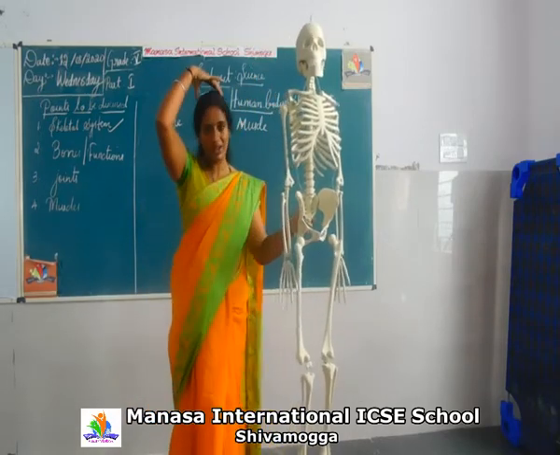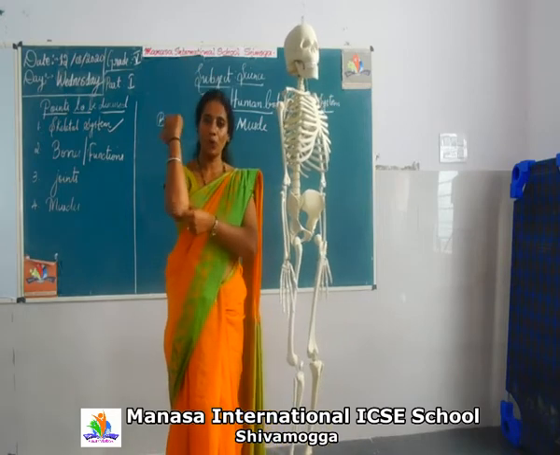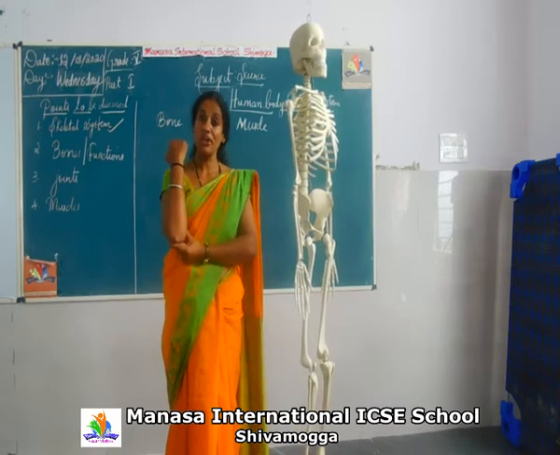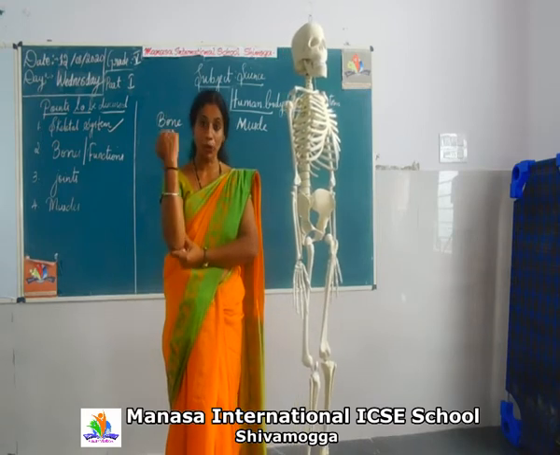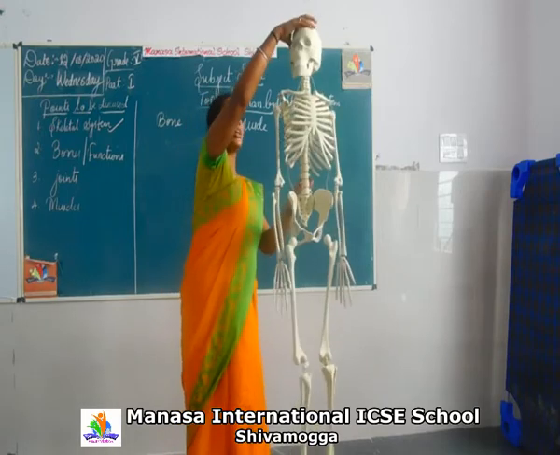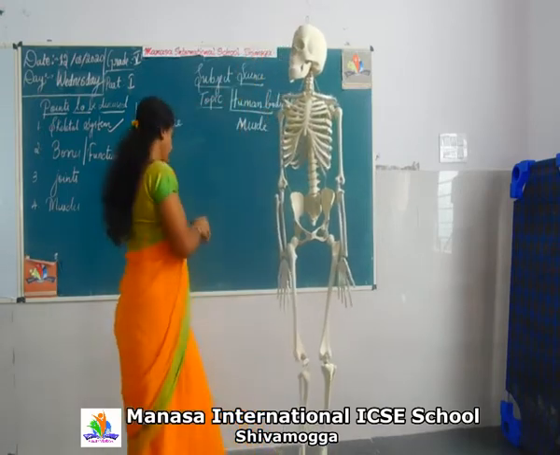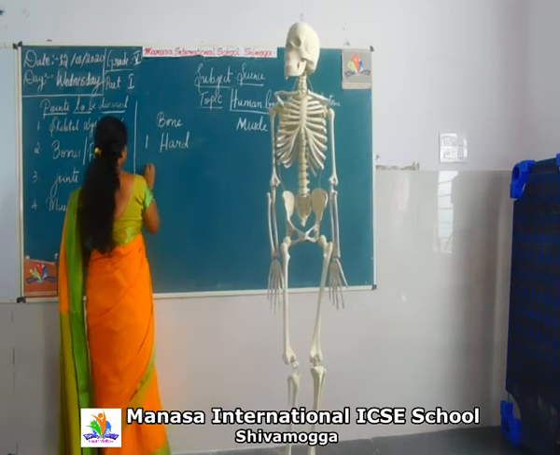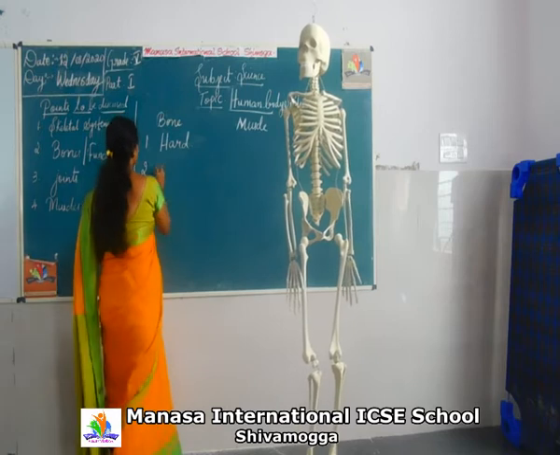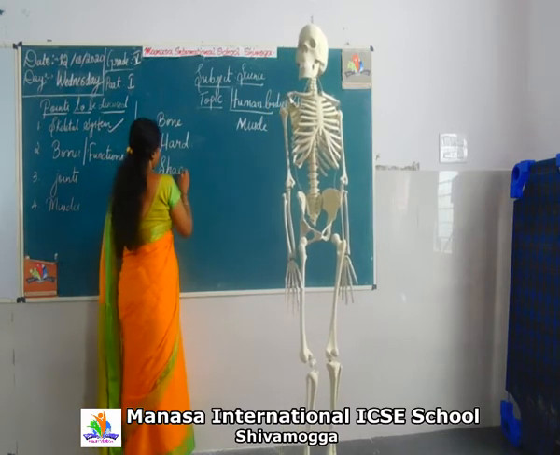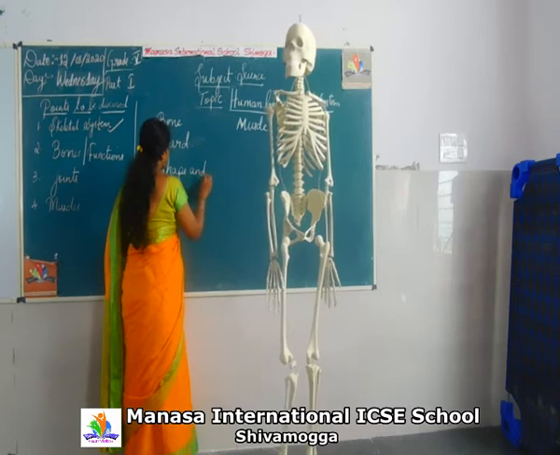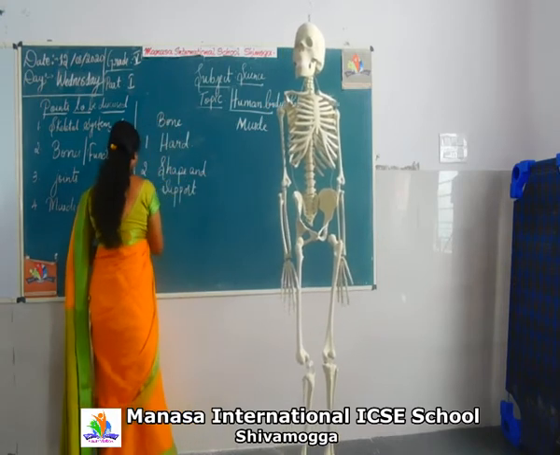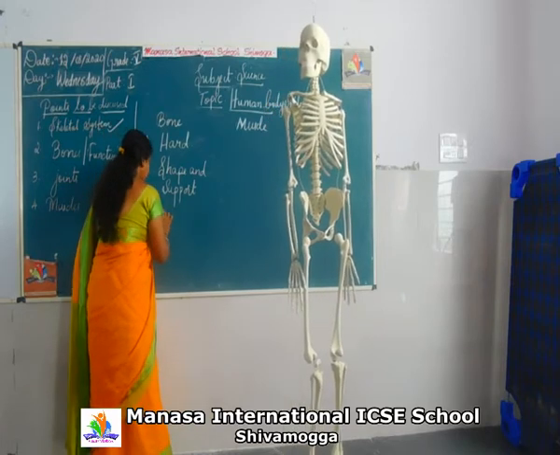You can touch your skull or your elbow, it's very hard, and it gives framework, shape and support to our body. Let me write here. Bones are very hard. They give shape and support. And also, bones can't bend.